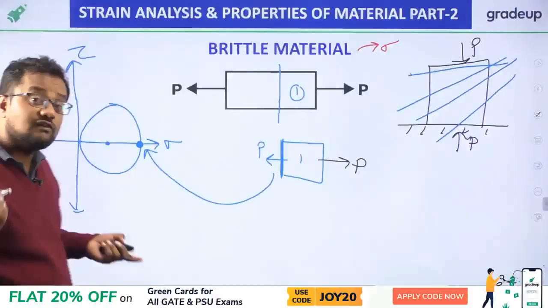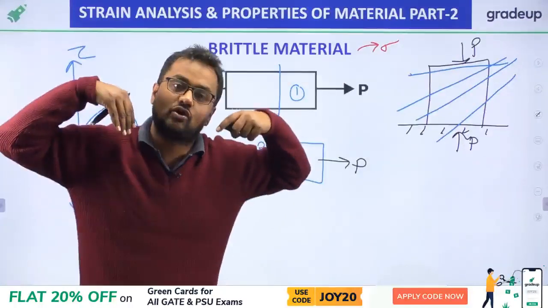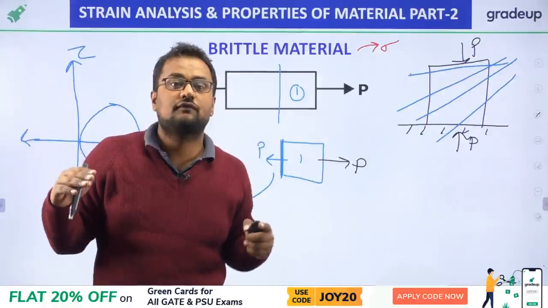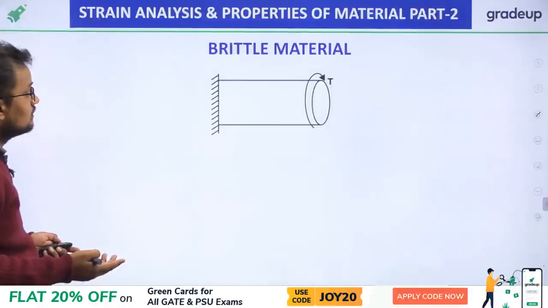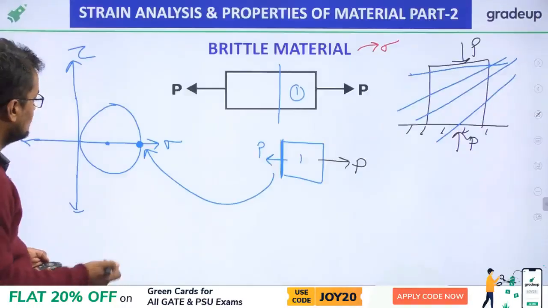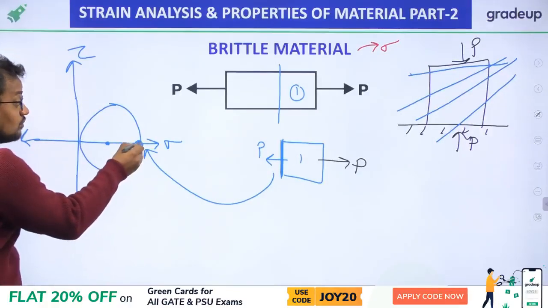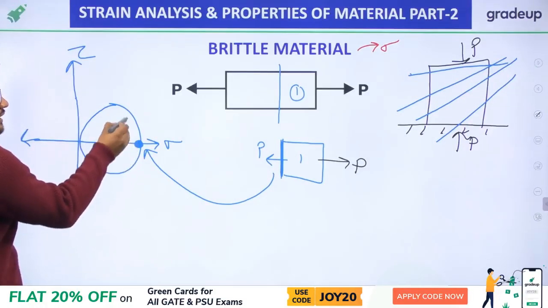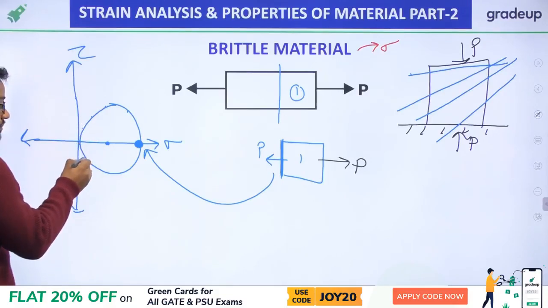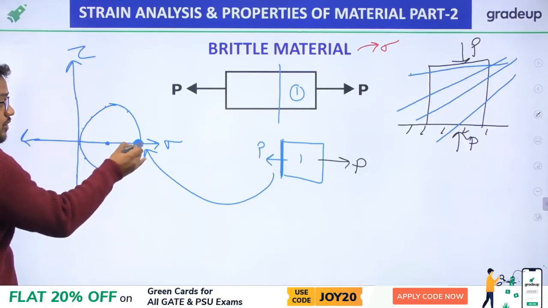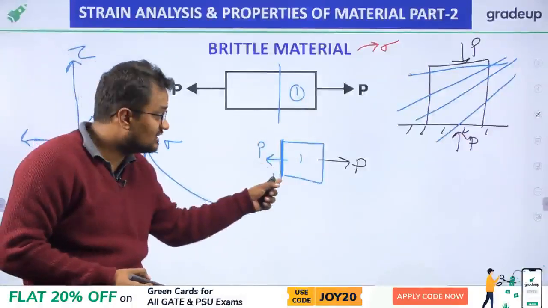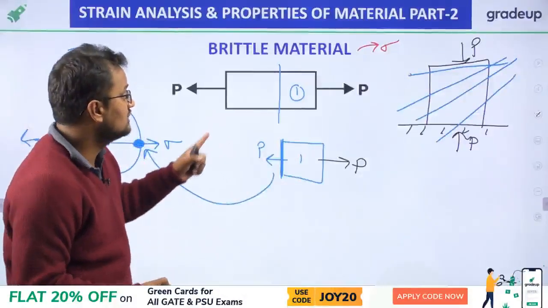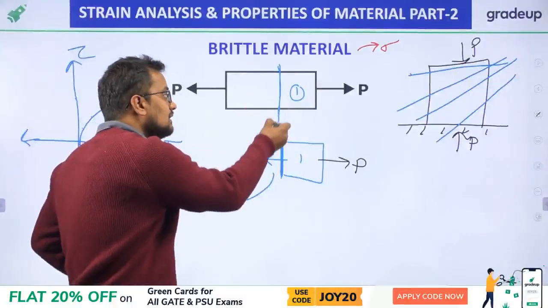So where will it fail? It will fail where normal stress is maximum. While giving the brief introduction of Mohr circle, this is the point where normal stress is maximum. At any other points, normal stress is less. This point is represented by this plane. Therefore, this body fails in this plane only.